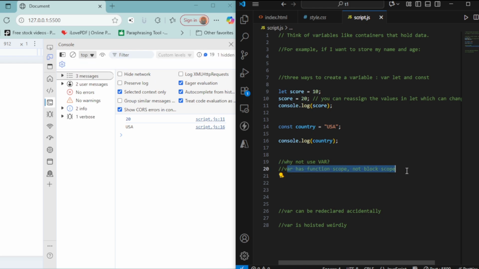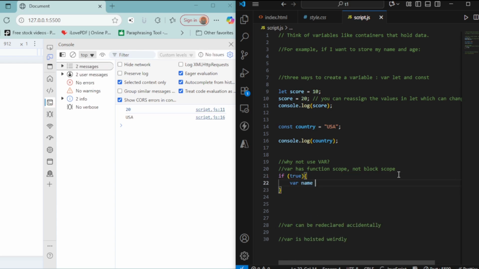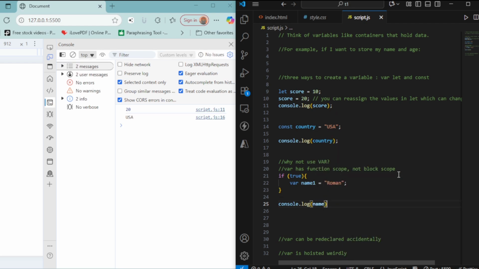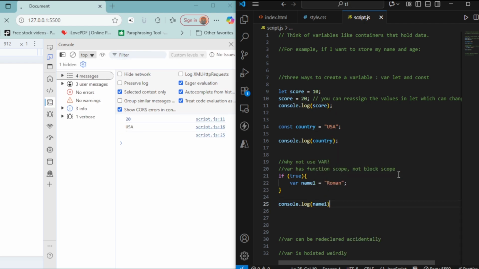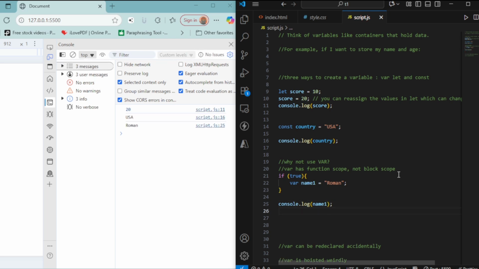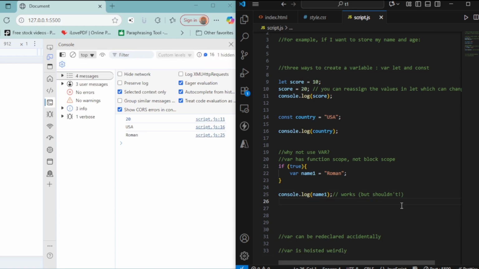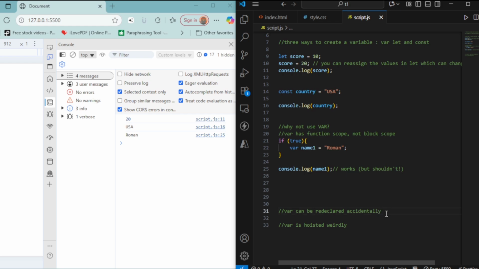So let's talk about var. Why not var? var has function scope and not block scope. Let me quickly show you what I mean by that. If you declare a variable inside the curly braces, it still leaks outside the block, which it shouldn't. You must keep that in mind. As you can see on my output screen, my value is still working, which it shouldn't, because it's inside curly braces, which is a block.